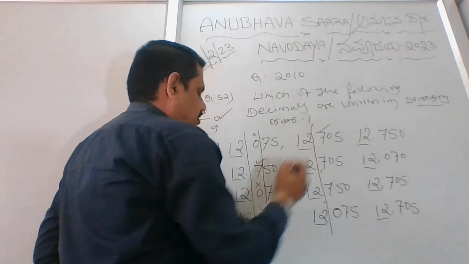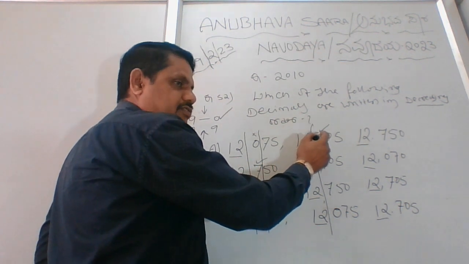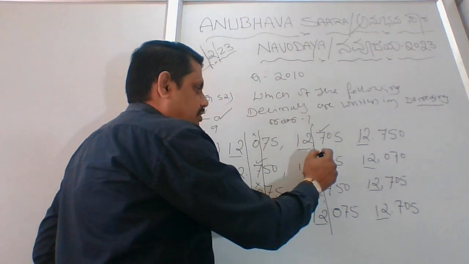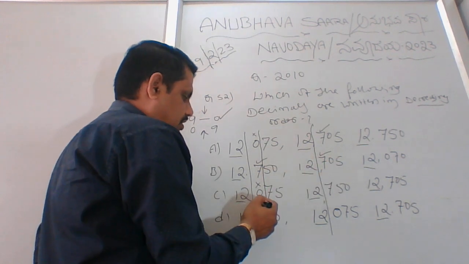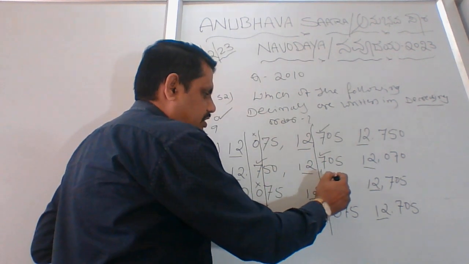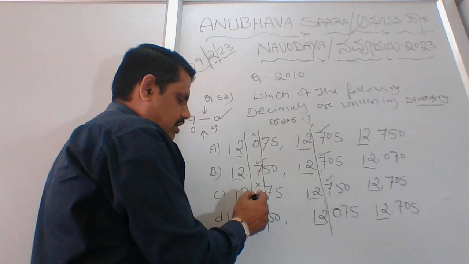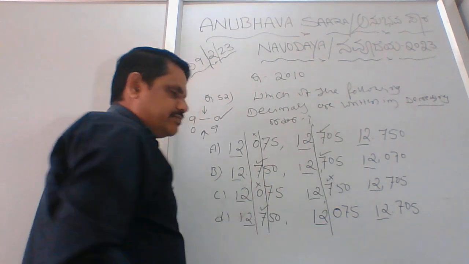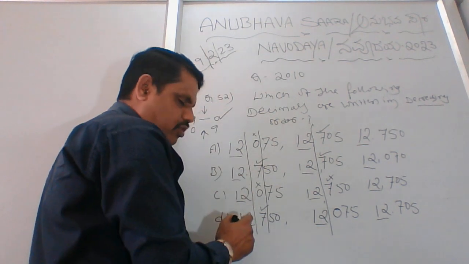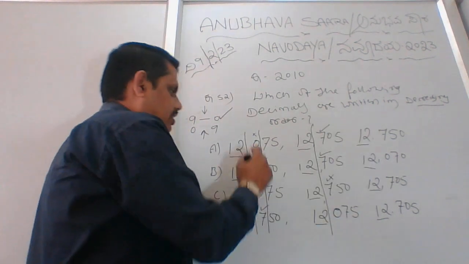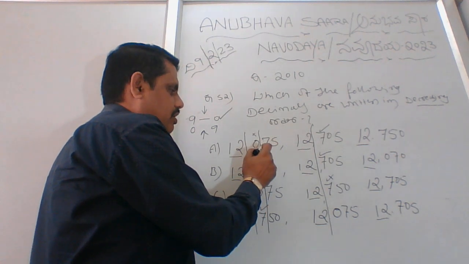In option B, here 7 is there, and here the 7 is coming. Here also 7 is coming, not bad, because 7 and 7 is common, it's increasing only. Here 0 is there, here 7 is there, again make it a tick. Yes, this is also the highest number, but here is the smallest number, that's why it's wrong. I'll repeat once: the highest number matches with all, the rest remain the same. If you go to the third column, we'll call them column 1, column 2, column 3.